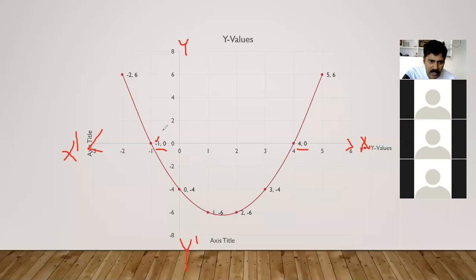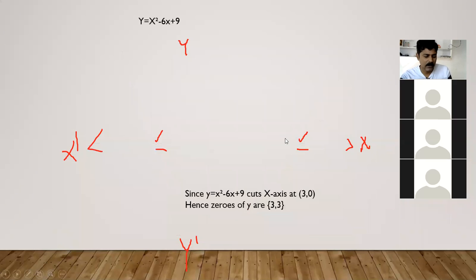Hence, -1 and 4 are said to be zeros of the given polynomial. So without doing the regular process, by graph, we have identified the zeros of a polynomial. I will move on to the next graph so that you can have one more.